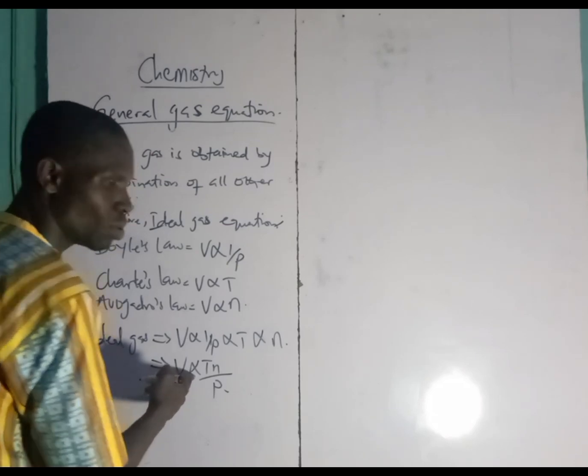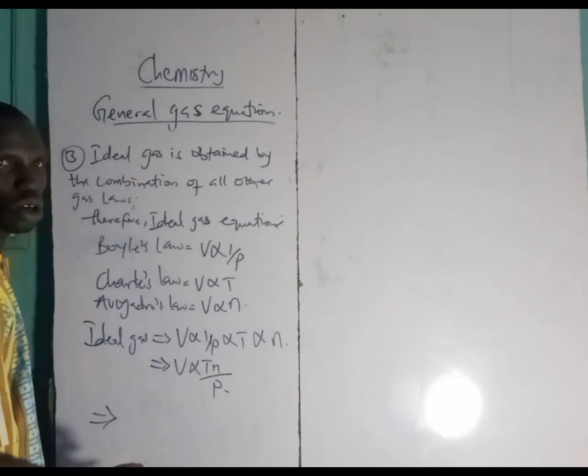So now this proportionality sign will change to an equality sign. When it changes, we introduce a constant.